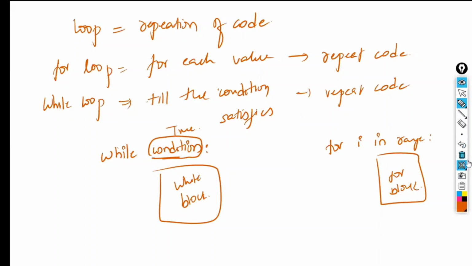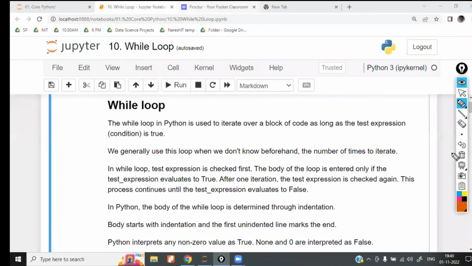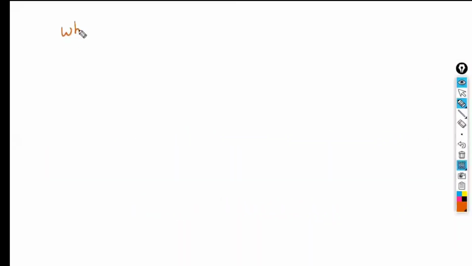Example: first I am going to take while i is equal to 1. Initially we assign some value, i equal to 1 or i equal to 0, whatever it is. And while i is equal to 1, inside that we print ds.